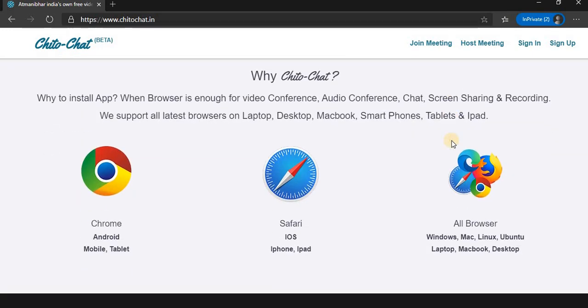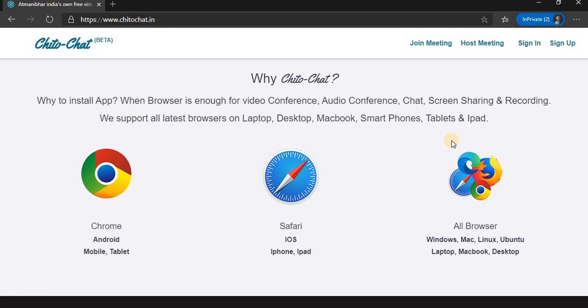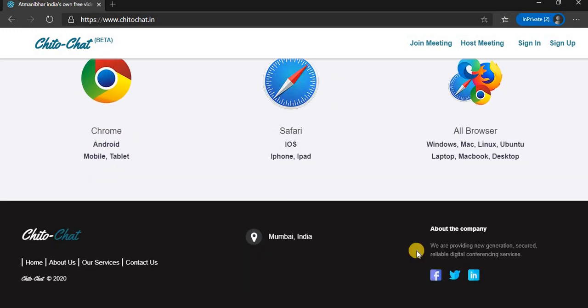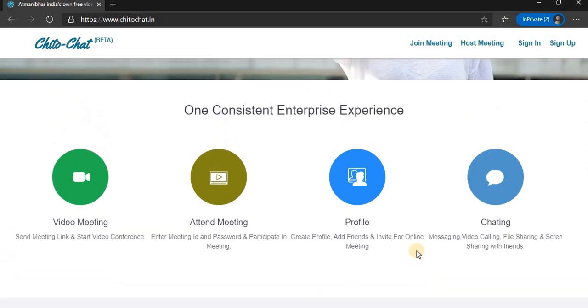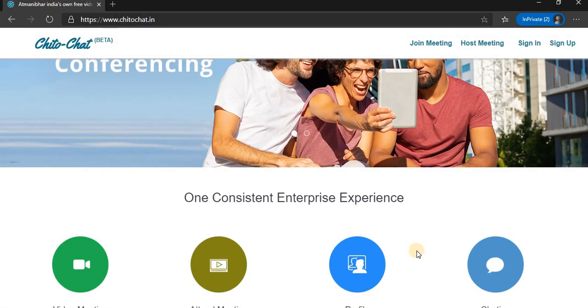Okay, why ChitoChat? So basically it is a web based conferencing solution. So here you can see that by using Android mobile devices, you can definitely attend a meeting or host a meeting by using the Chrome browser. By using the Safari browser on iOS, like iPhone and iPad, you can host and you can participate, join a meeting. All browsers are supported for Windows, Mac, Linux, Ubuntu, laptop, MacBook, and desktop. So this is basically about ChitoChat, an Indian conferencing solution.